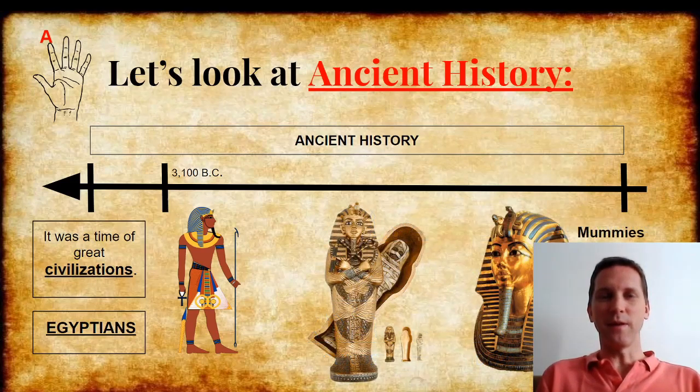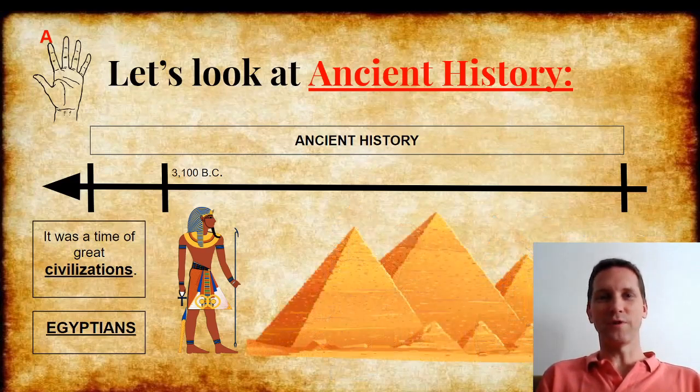The Egyptians made mummies. For example, when a king or pharaoh died, they would prepare the body for the afterlife by making mummies. And of course, the Egyptians made the pyramids.